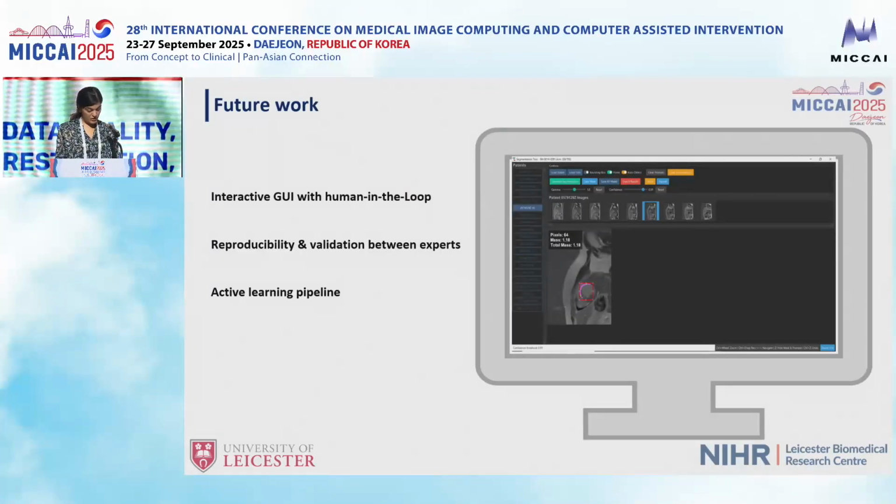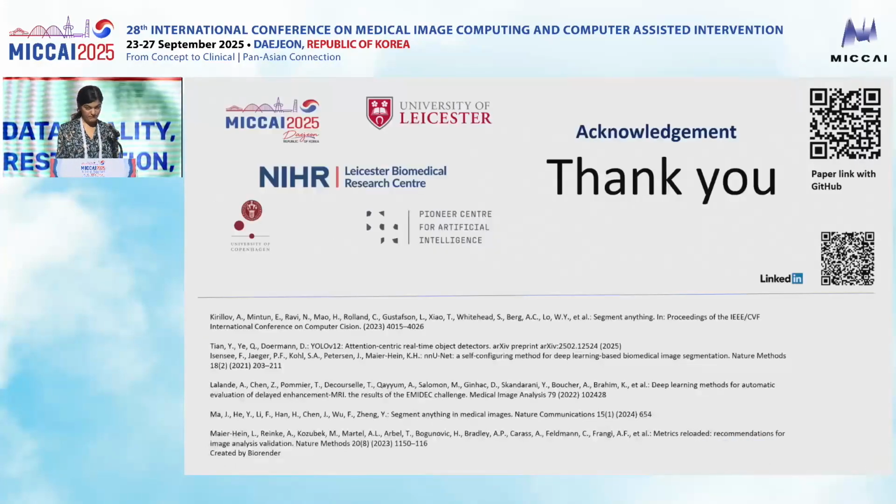And in terms of our future work, we've already built a GUI backed by these two models, allowing clinicians to step in and refine prompts or add more point prompts for segmentation, especially in challenging cases. And now we are testing reproducibility and validation, comparing the scar mass derived from the GUI with other established cardiac MRI measures between different experts. And finally, we plan to close the loop with an active learning pipeline to see where the model is failing and sample the most informative cases for labeling.